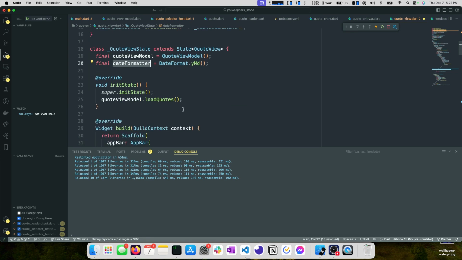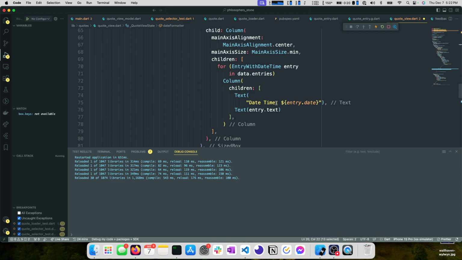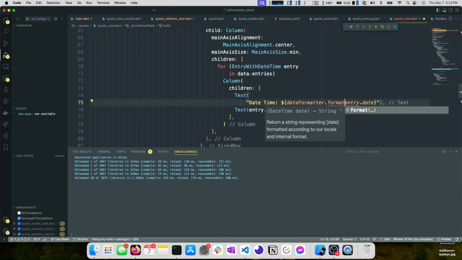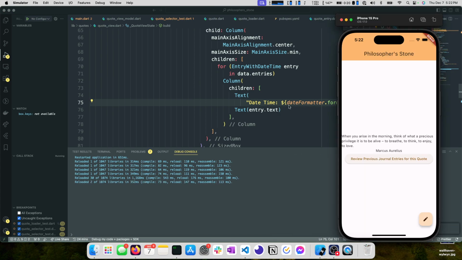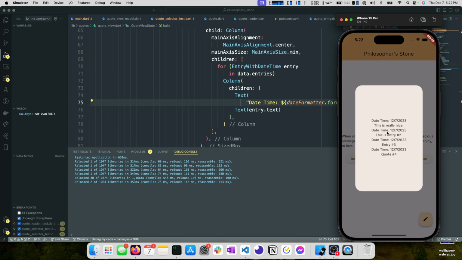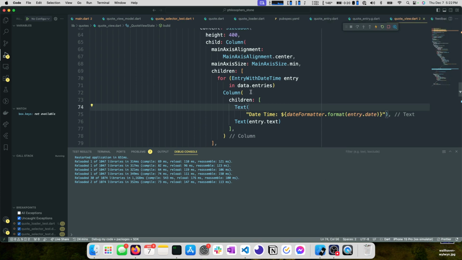And now we can take this date formatter instance that we have, and down here where we have entry date, we can call date formatter.format and then pass in the entry date. Now that we're here, if we hit review previous, we can see date time 12/7/2023. Pretty good. It is not super pretty, but we can change that really quick too.